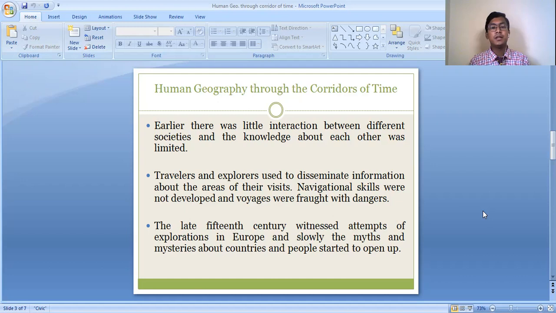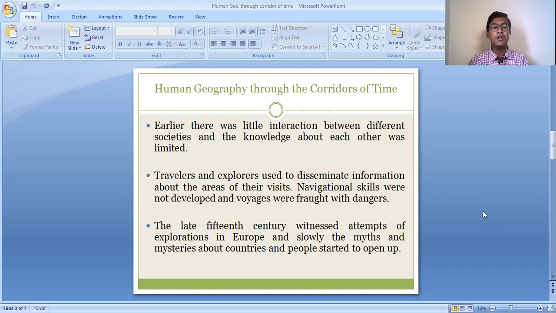Because when people started visiting and exploring new places, the myths and mysteries about those places started unfurling. We started coming to know about the unknown facts of different countries and about different groups of peoples. This is how people started to open up.